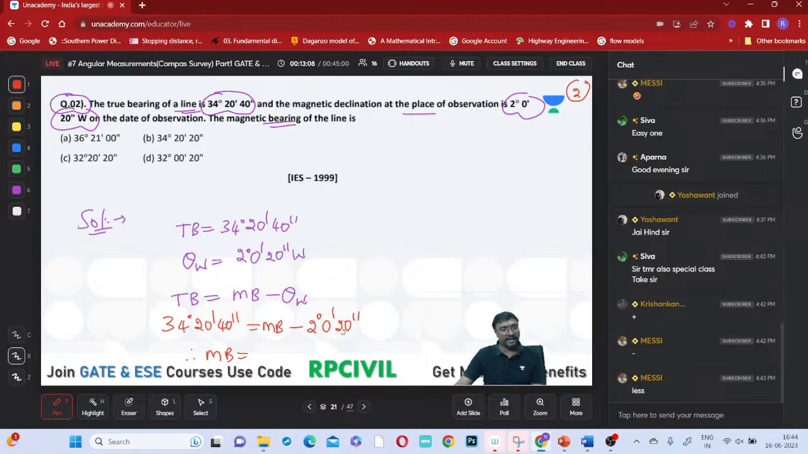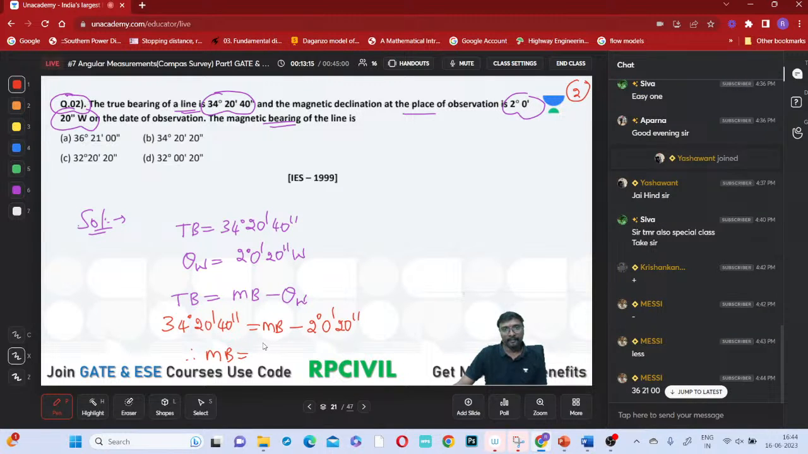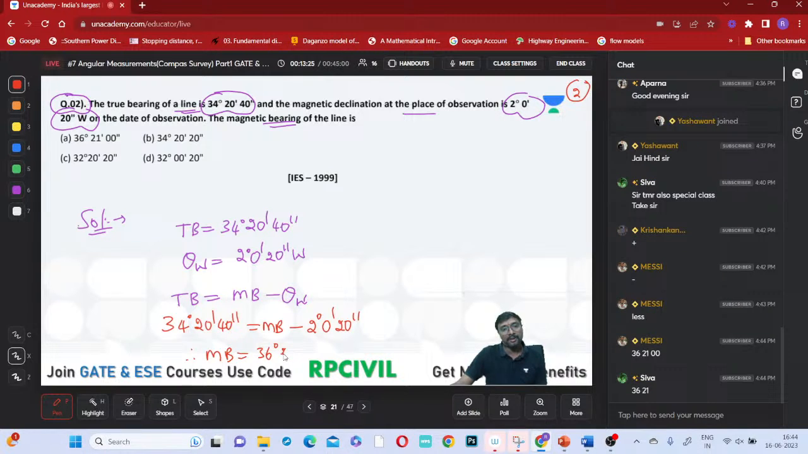What is the magnetic bearing when you add these two? It comes to 46 degrees 20 minutes and 60 seconds. 60 seconds is nothing but 1 minute, so 1 minute plus this 20 minutes becomes 21 minutes and 0 seconds. If you add, which option is correct now? Option A will be the correct option.